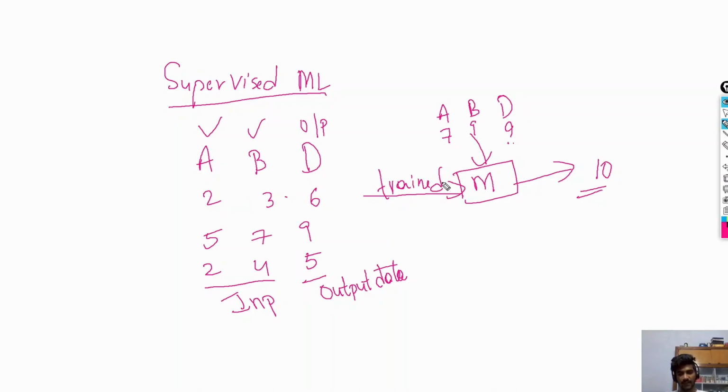Once the model is trained with this input data, the user gives the model a test case. The test case is that here we consider 7, 9, and we have to predict the value of D. The value of D is unknown. So by using this supervised data, the model tries to calculate this D value. By using approaches like linear regression, decision trees, etc., the model tries to predict the correct label for the following data. This is what is called supervised learning.